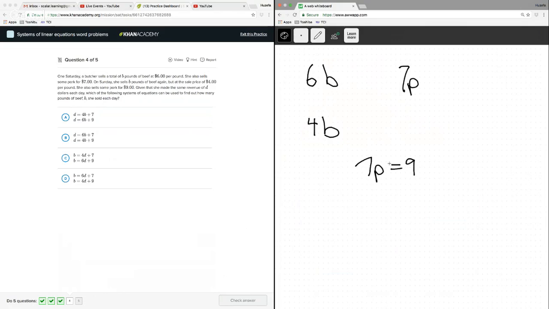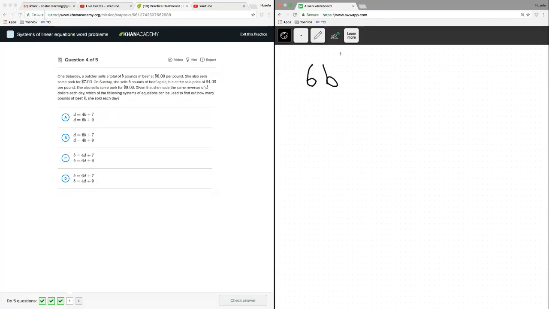It looks like we have quite a few equations. Given that she made the same amount of revenue in dollars each day, which of the following systems of equations can be used to find out how many pounds of beef she sold each day? All right. Oh, and they just want the setup. So this one is going to be first, right? Oh, sell some pork for $7. I see, I read that wrong. Isn't that crazy? It's not $7 per pound.